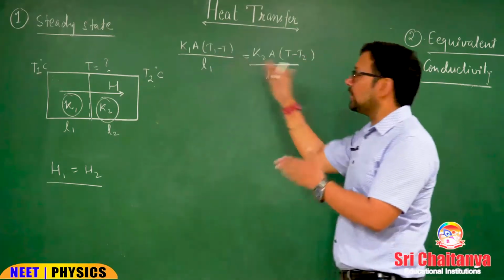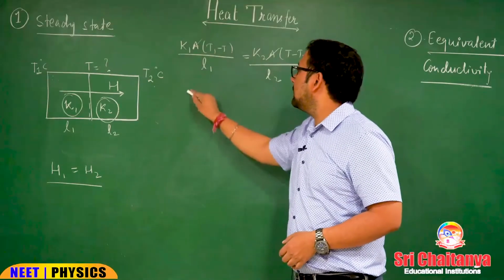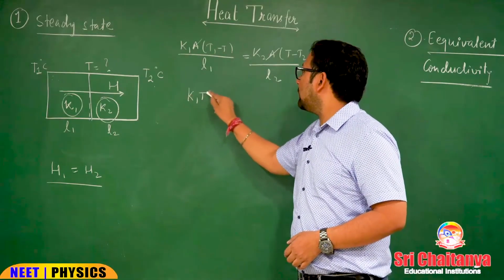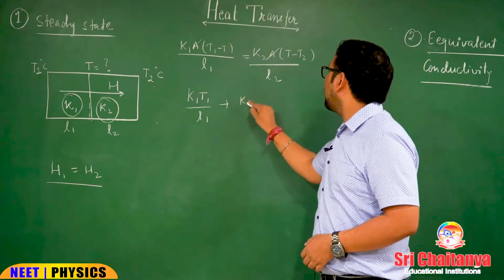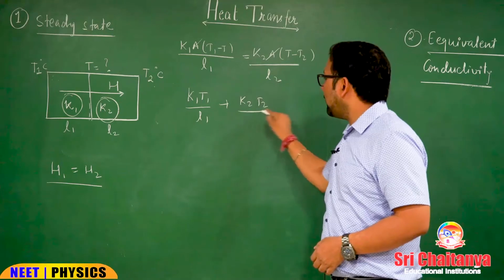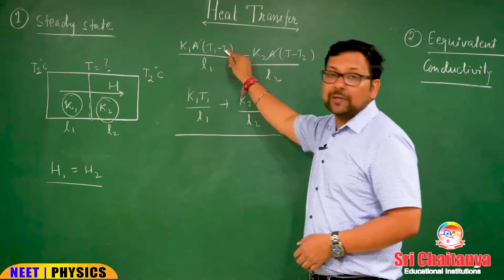This is H1 equal to H2. From this, A can be cancelled, K1 T1 by L1 plus K2 T2 by L2 divided by,